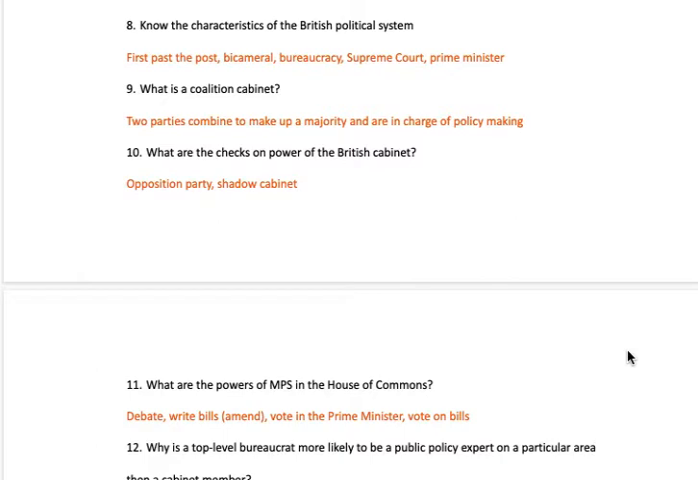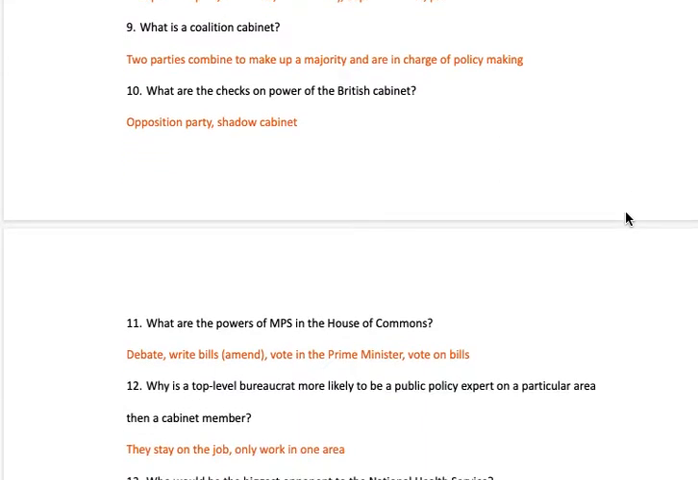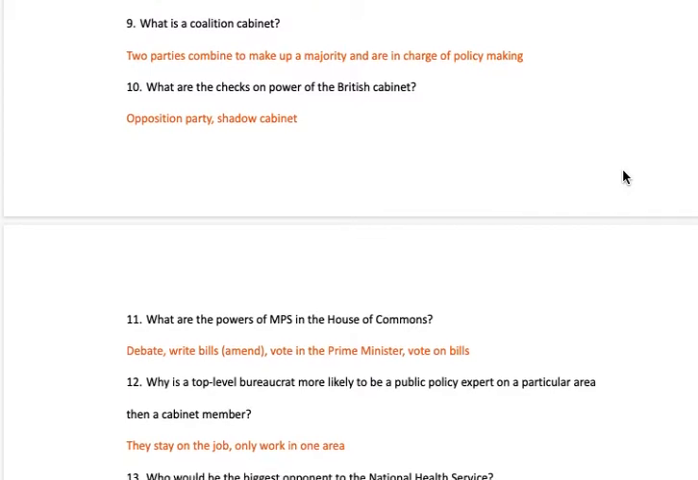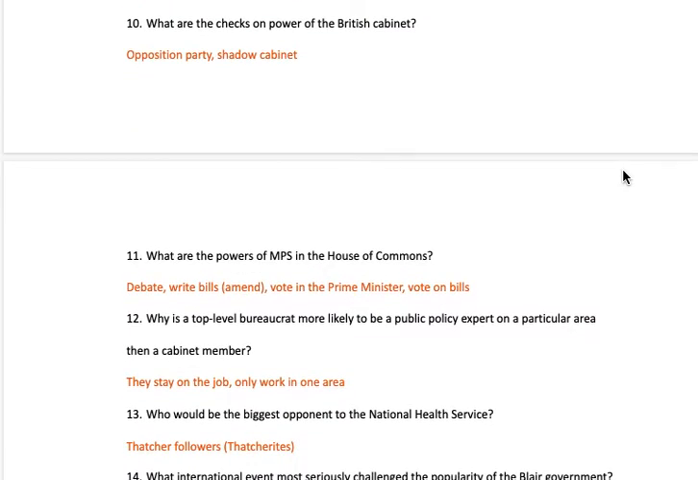They do have a Supreme Court that was established in 2009, and the head of the government is the Prime Minister. A coalition government is created when two parties cannot make up a majority, so they agree to govern together and make decisions. Some of the checks on the British cabinet are the loyal opposition party and the shadow cabinet. During this time, they can also do question time, and they can challenge the Prime Minister and the majority party.